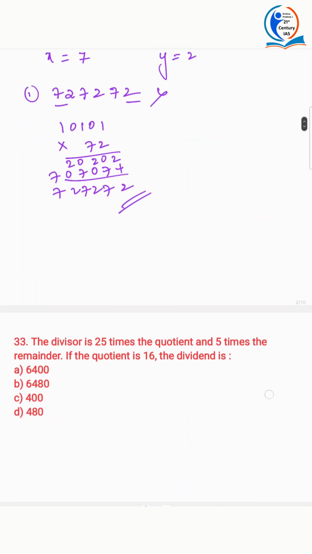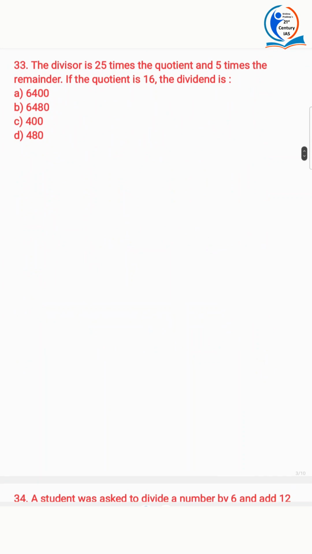Yeah. Next question. The divisor is 25 times the quotient and 5 times the remainder. If the quotient is 16, the dividend is. Now here you have to know basics, basic gyan. That is, what is this divisor? What is this quotient? What is this remainder? Why are they asking it here? Now don't get confused. I'll tell you what it is. For people who know already, it's fine.